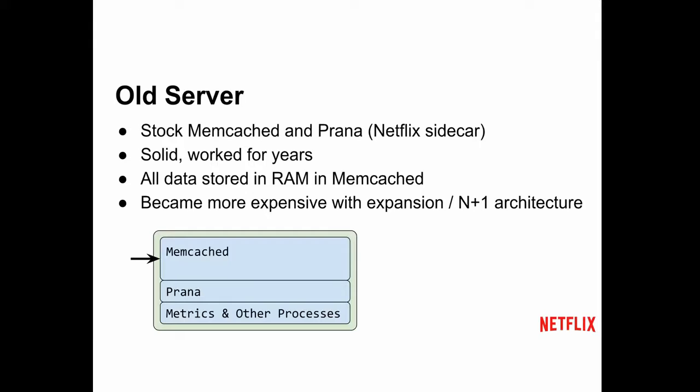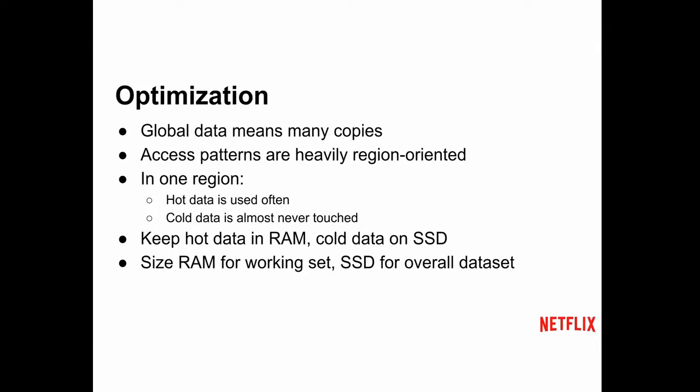This worked for a long time, 6, 7 years. That was really great, but at the end of last year, we moved to an N+1 architecture with 3 regions. So we had to start replicating data that was normally either in an island in EU or just not really copied everywhere, to everywhere. That was a pretty big cost increase. And at the beginning of this year, we launched in 130 new countries at the same time, which was fun, but it's also a lot more data. And that data is also replicated everywhere. So it started to get a lot more expensive really quick.